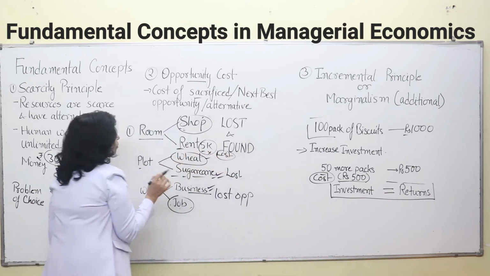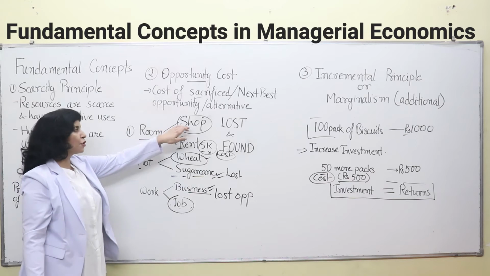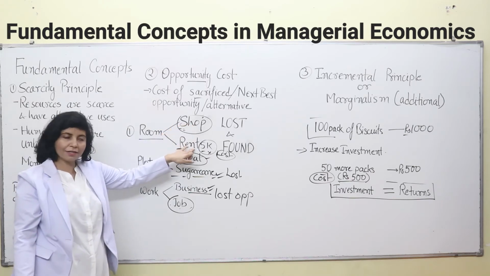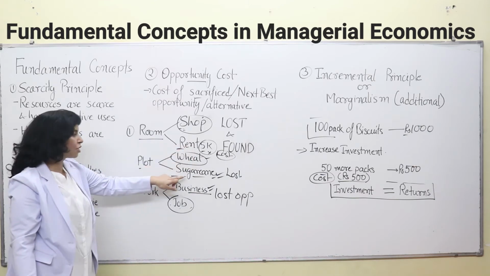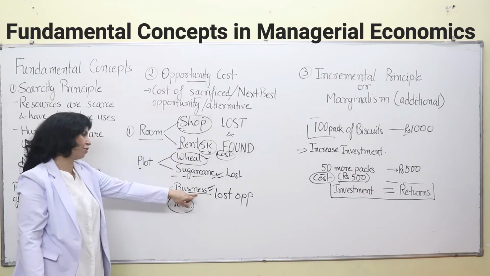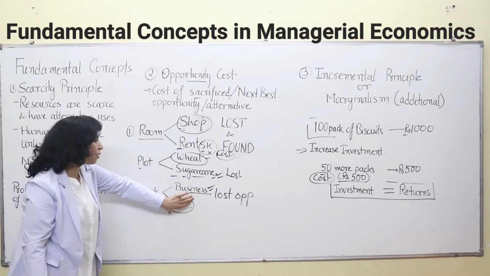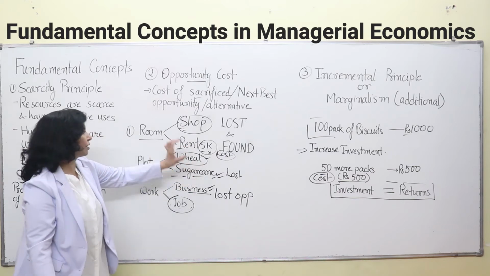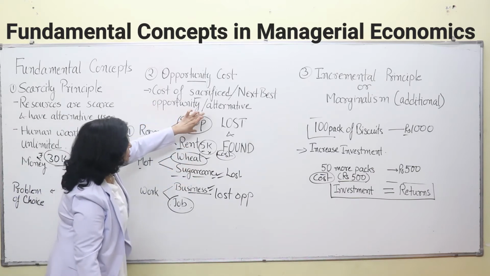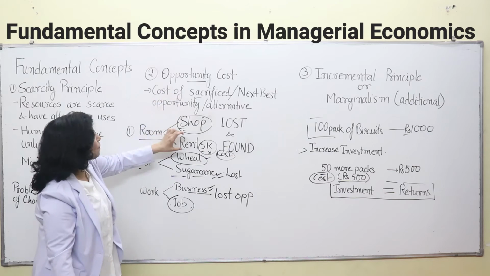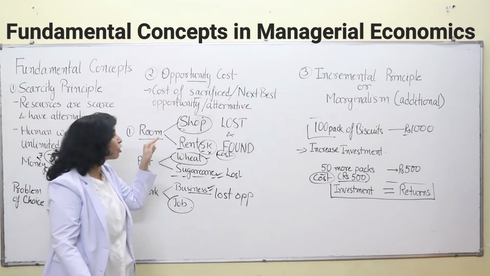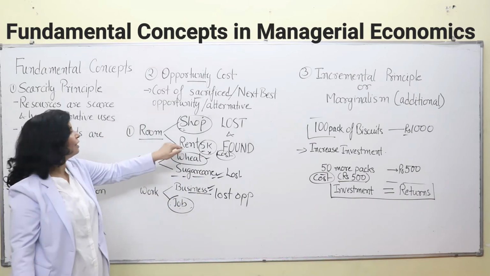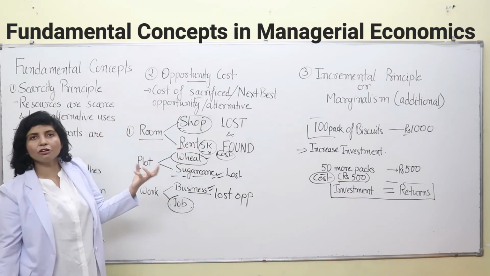Okay, here, what is happening? The opportunity cost of opening a shop is the cost of renting a room. That is the lost opportunity. So the opportunity cost of doing a job is what? Doing business. The opportunity cost of growing wheat is growing sugarcane, and the opportunity cost of opening a shop is the rent of that room, because you have foregone that, you have sacrificed that. That means you have to bear the cost of this rent here. This is the cost, right?